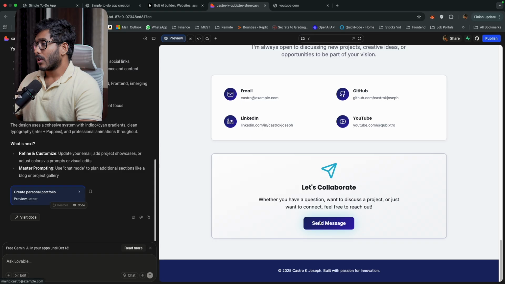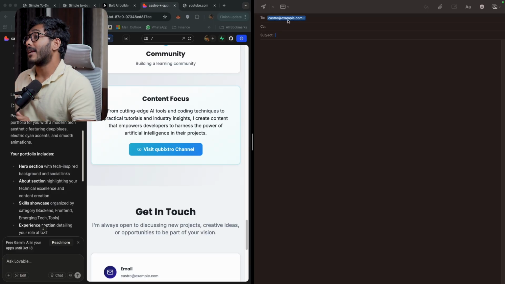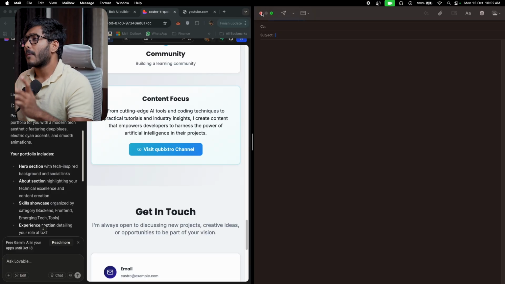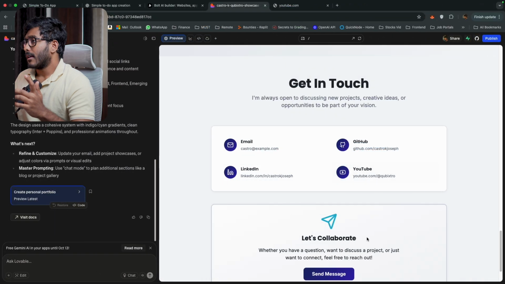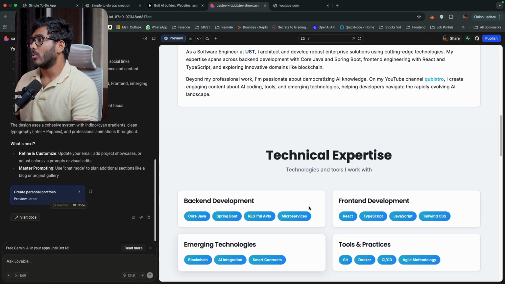Now you can click on this send message, where the mail is going to open up, and you can add your message right here and send, and that mail will reach me. But you have to give your proper email ID. As of now, this is not right, but it just created this. So these are all the simple stuff that you can do with vibe coding.